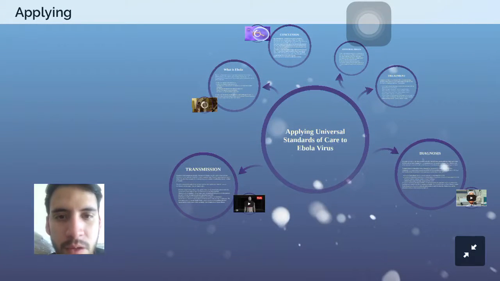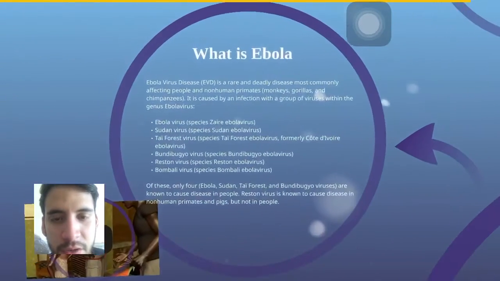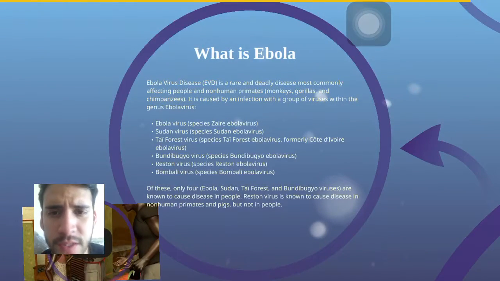Okay, today we are going to talk about applying universal standard of care to Ebola virus. First, what is Ebola? Ebola virus disease, also known as EVD, is a rare and deadly disease most commonly affecting